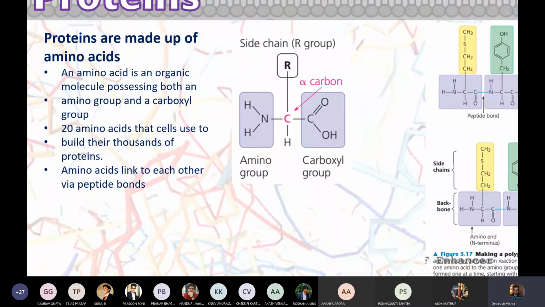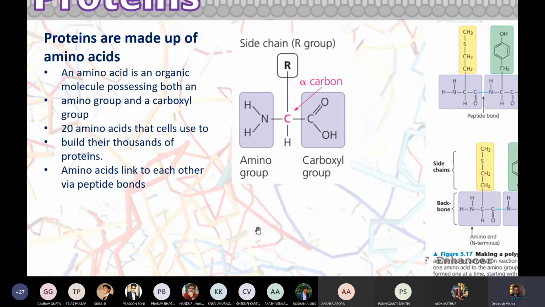Initially it was believed to be 1 lakh, but they concluded that there are exactly 45,000 varieties of proteins. This is a bit questionable, but you understand these are thousands. It could be hundreds of thousands also.